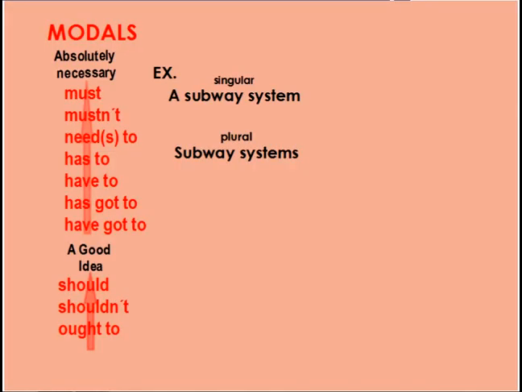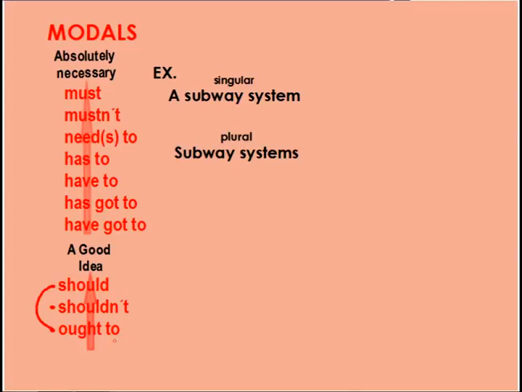Okay, so let's take a look at the different modals that I can use to express my opinion and my suggestion. Now, if my suggestion or my opinion is just a good idea, I'm going to use these modals here. So I can say should, if I want to be negative, I say shouldn't, and I can use ought to express a good idea, like a suggestion. Now, if you don't know what ought to is, it's exactly the same as should. It's a different way of saying should. So you can use those interchangeably. Again, say it with me. Ought to, or oughta. Some people say oughta.